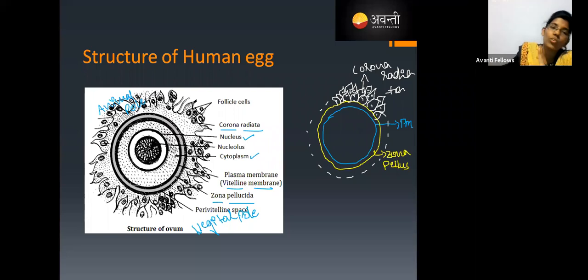The primary membrane is always the plasma membrane. The second one is the corona radiata and the zona pellucida. They both come under secondary membranes because they are formed by the follicular cells. The third one, the tertiary layer or tertiary membrane, is formed by the gland, called the eggshell.